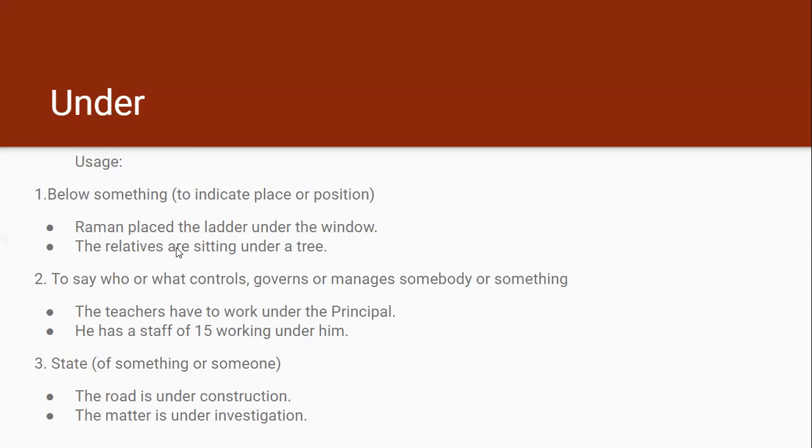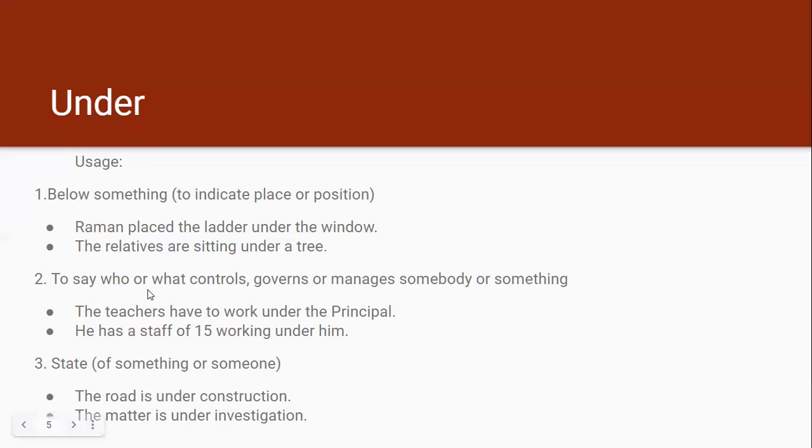The relatives are sitting under the tree. So what is the position? The place, it is under a tree, below a tree. So under is the appropriate preposition here.